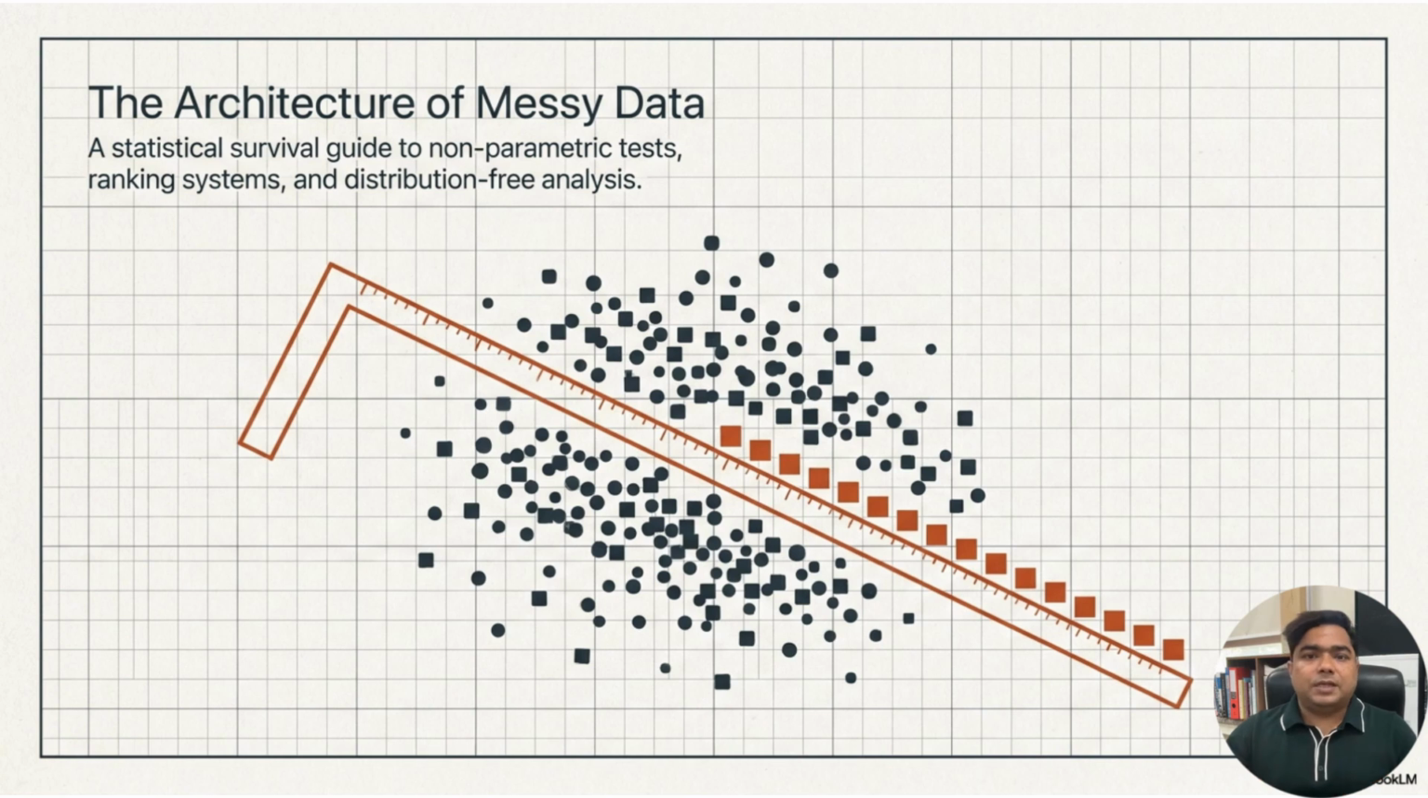So, non-parametric tests help us analyze this kind of imperfect or non-normal data. They allow us to work with ranks, categories, frequencies, and distribution-free methods. In simple words, when the data is messy, non-parametric statistics gives us a practical way to still make meaningful conclusions.